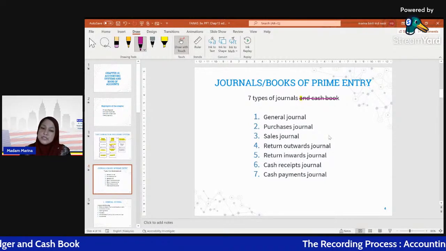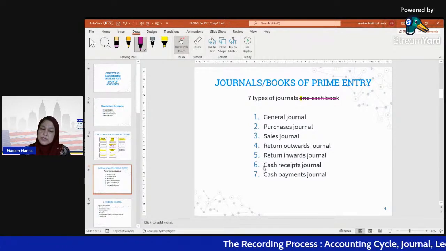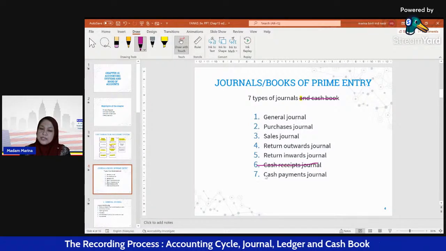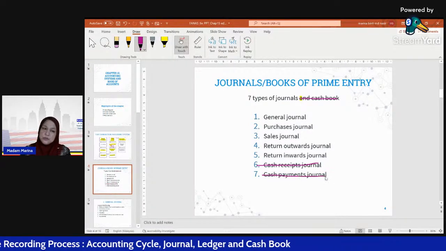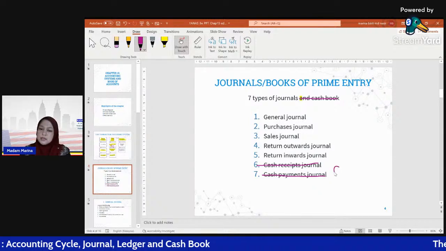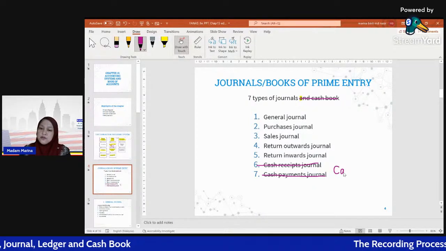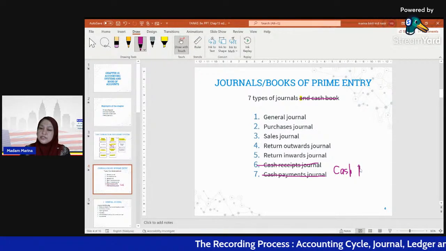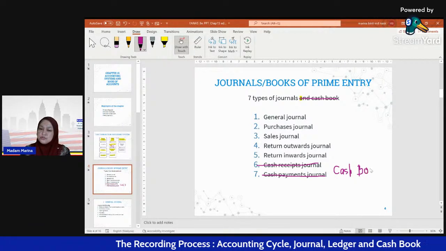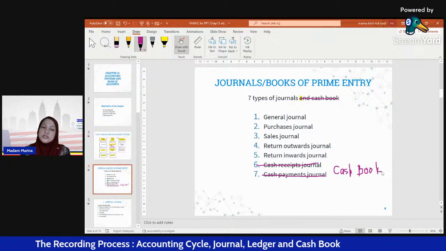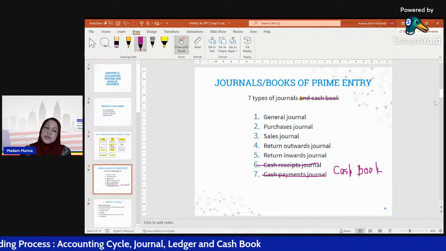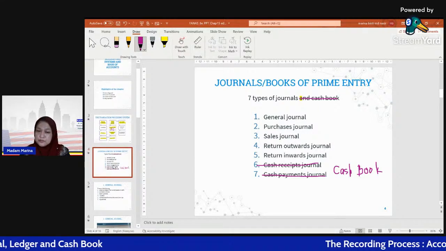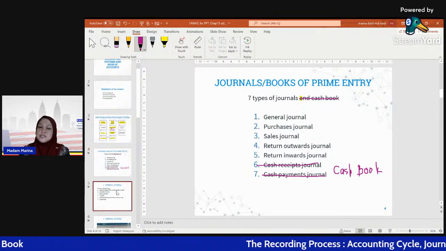But for this syllabus, for the Financial Accounting 1 syllabus, we don't cover the subtopic of cash receipt journal and cash payment journal. Why? Because for cash transactions, we straightforwardly record them in the cash book. So now let's move to the first type of journal, which is general journal.